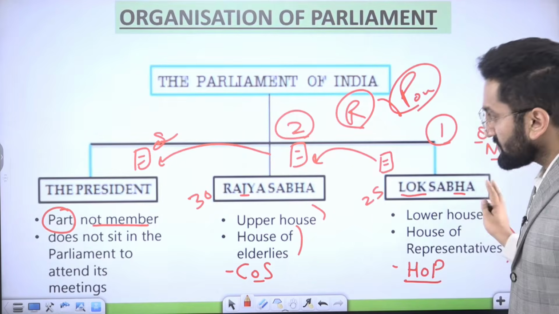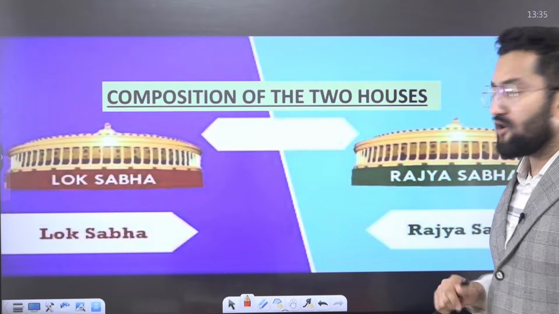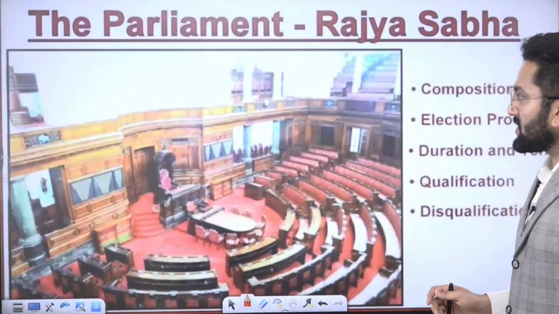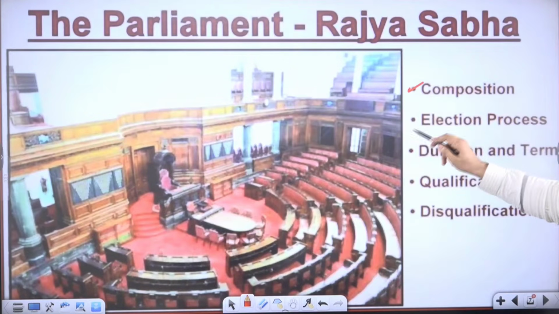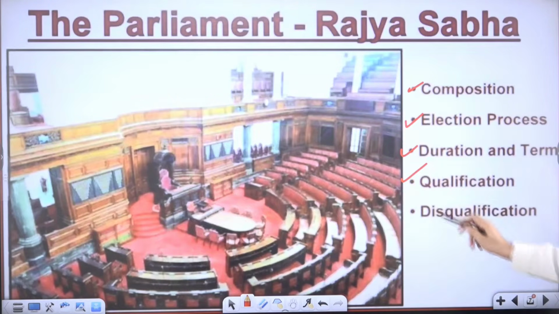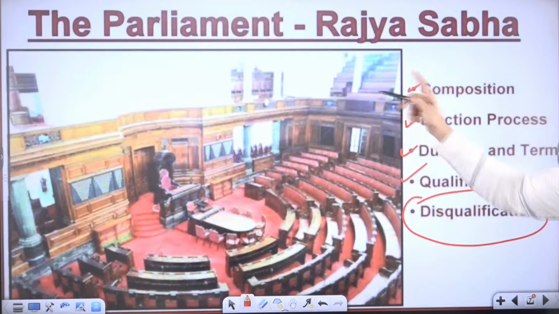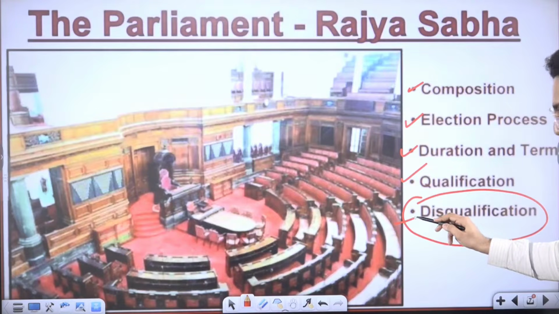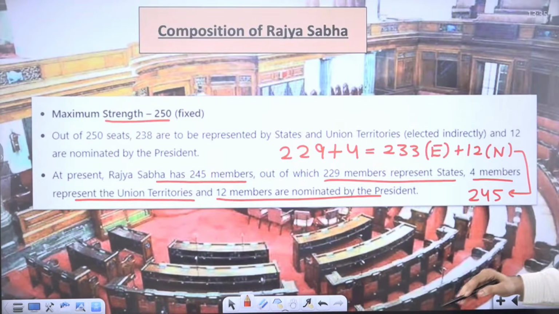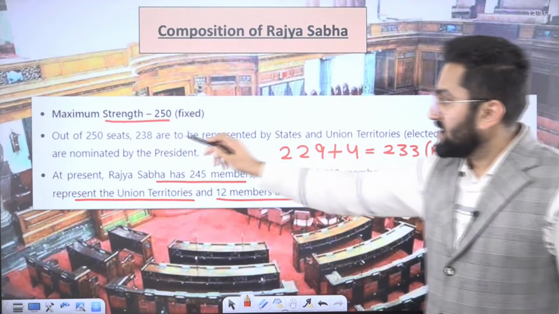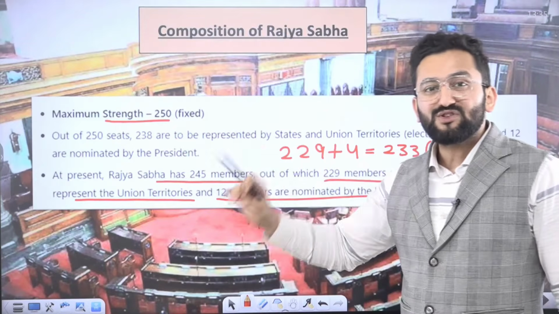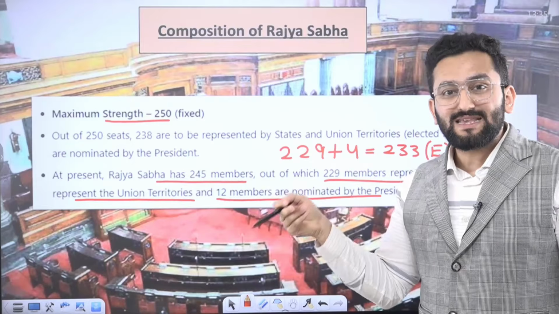Clear? Now, composition of two houses, Lok Sabha and Rajya Sabha. So we need to understand composition, then election process, duration and term, qualification and disqualification of Lok Sabha and Rajya Sabha. We are going to talk about them together. Okay? Now, composition. 250 is the maximum strength of Rajya Sabha. I am using the word maximum.